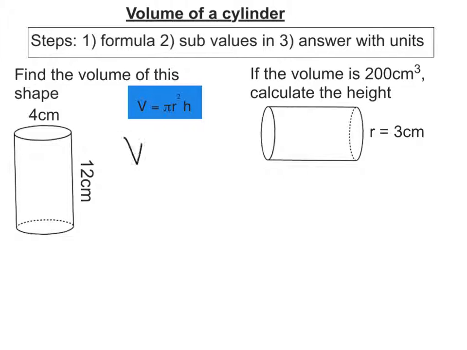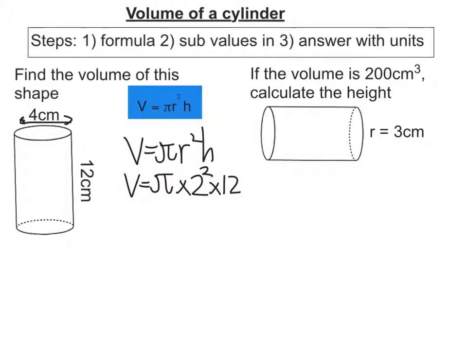So formula question, so write out my formula. Sub in my values. So pi times r, well r is half this distance here. So it's 4 centimeters is the diameter the whole way across. Then r must be 2 times by the height, which would be 12. Get that on my calculator, I'm getting 150.796... So to 3 significant figures, it would be 151 centimeters cubed.